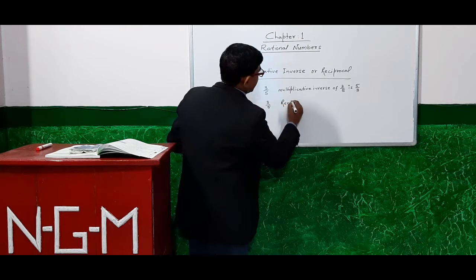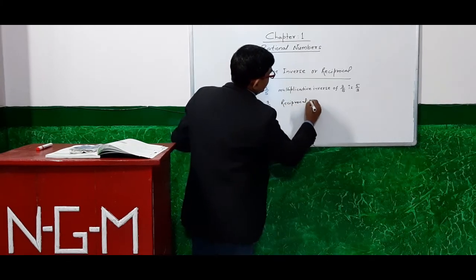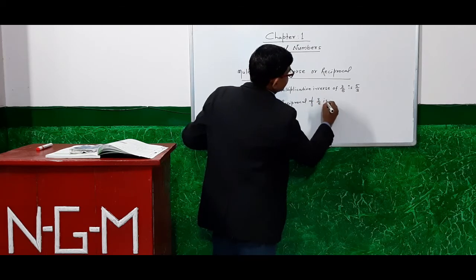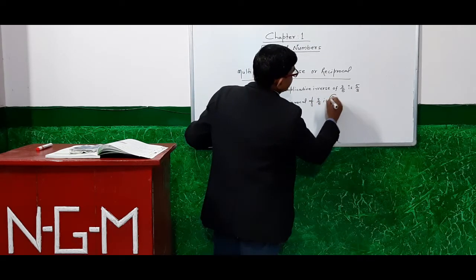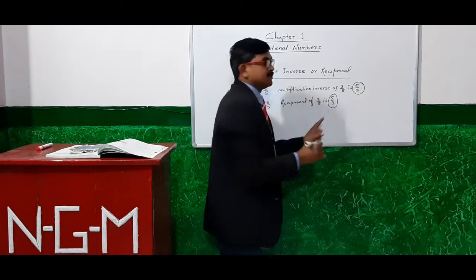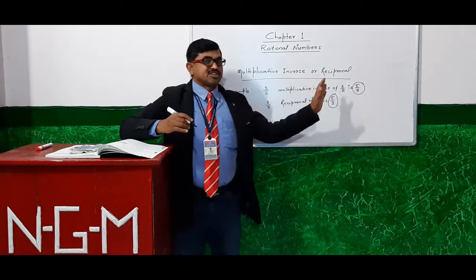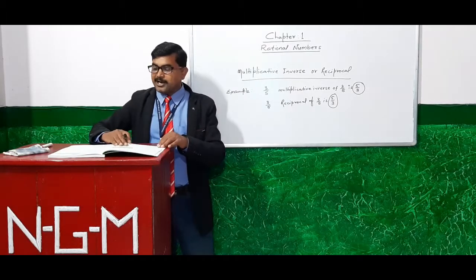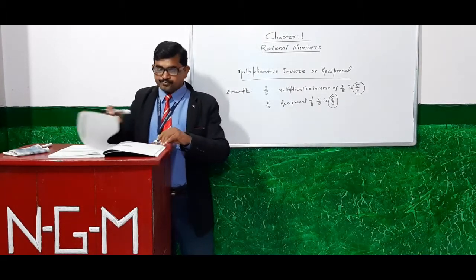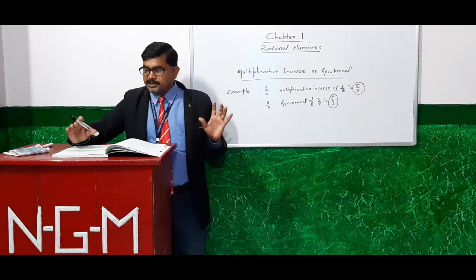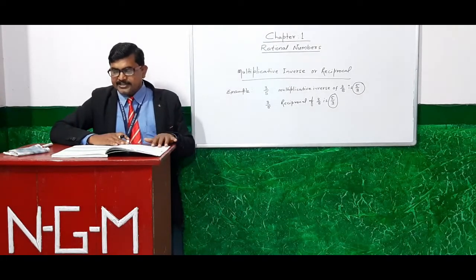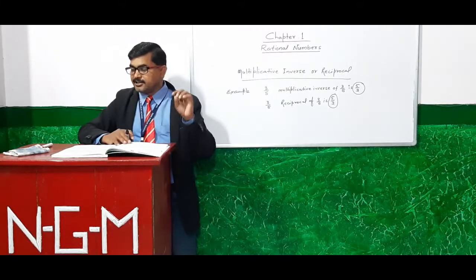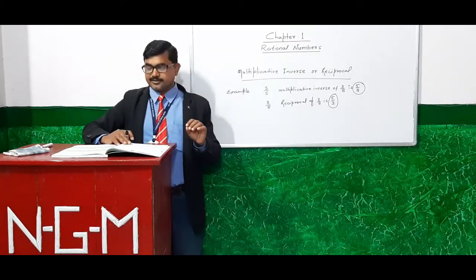The reciprocal of 3 by 5 is also 5 by 3. That means multiplicative inverse and reciprocal are the same. Now listen to me: every integer is a rational number, but every rational number is not necessarily an integer.